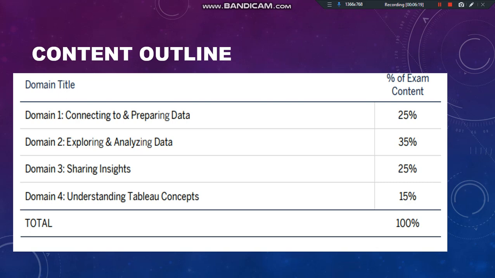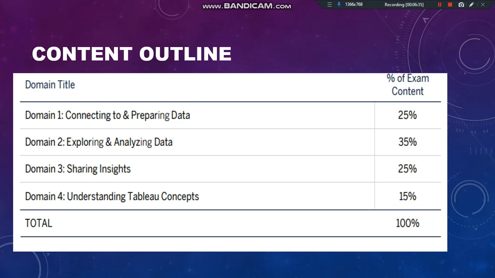The next is sharing insights. Sharing insights is nothing but creating different visualizations by analyzing the data. So that is one of the important ones. The total weightage is 25% for this.